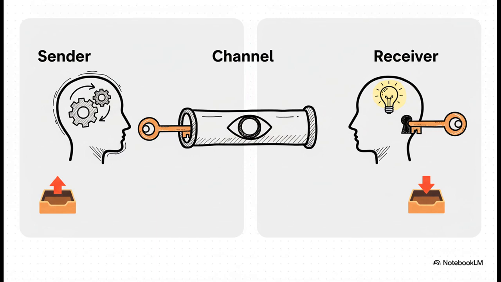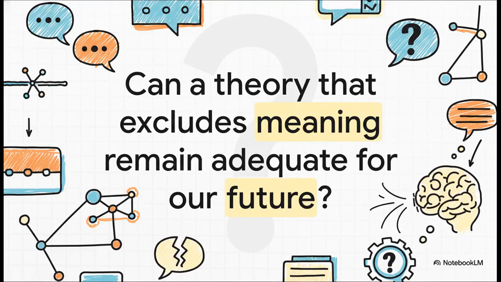See, the sender encodes the message, but only the receiver can give it meaning. The channel itself is totally blind. So, can a theory that is blind to meaning really be enough for our future? That's the big question we're left with.